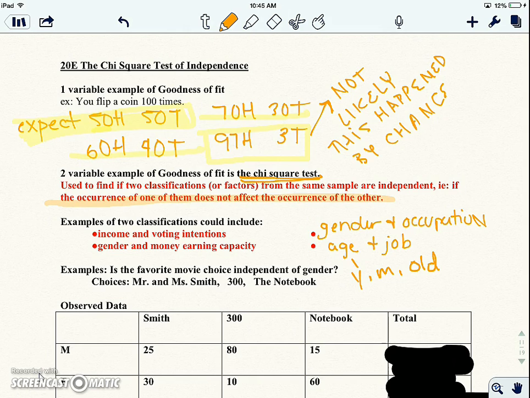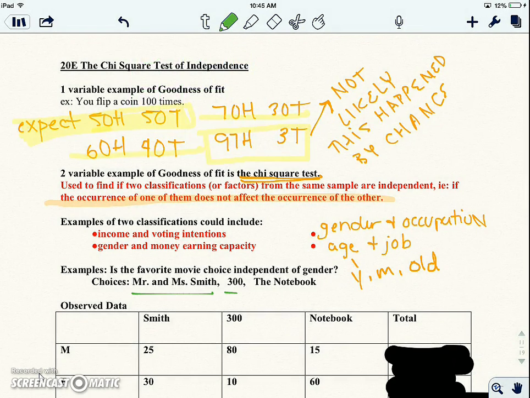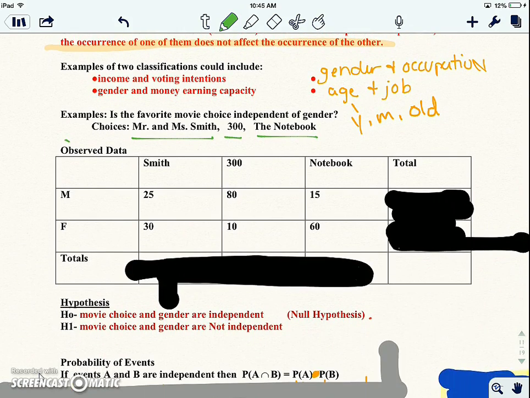Okay, is favorite movie choice independent of gender? And the choices that we gave people were Mr. and Mrs. Smith, 300, and The Notebook. This is a really old survey. We went out and wrote down male or female, and asked people which movie they preferred: Mr. and Mrs. Smith, 300, or The Notebook? And of the men, 25 liked Mr. and Mrs. Smith, 80 liked 300, and 15 The Notebook.